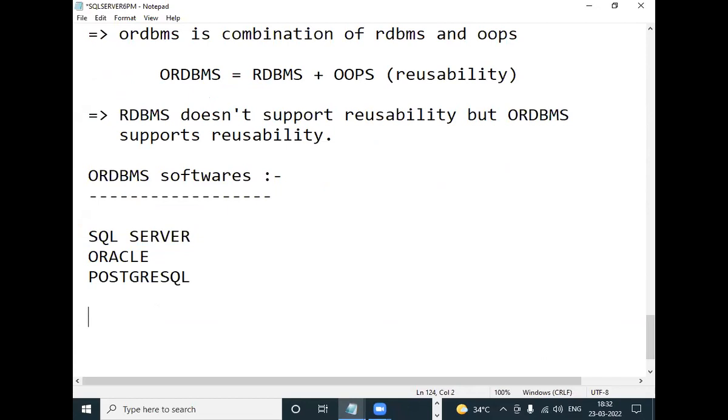It's not completely different. It is an extension to RDBMS. RDBMS concepts are extended and some new concepts related to OOPS are added. What concept is added? Reusability. So SQL Server, Oracle and PostgreSQL support ORDBMS features. That's all.